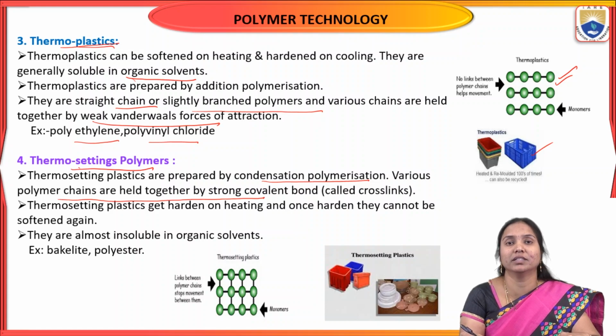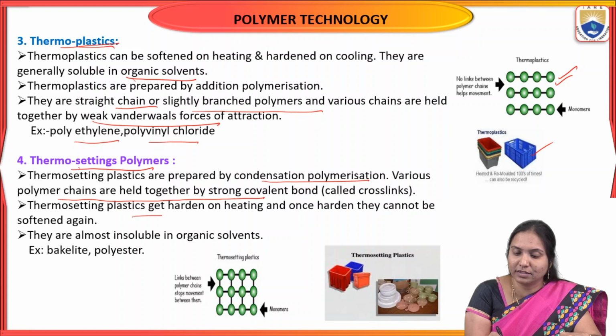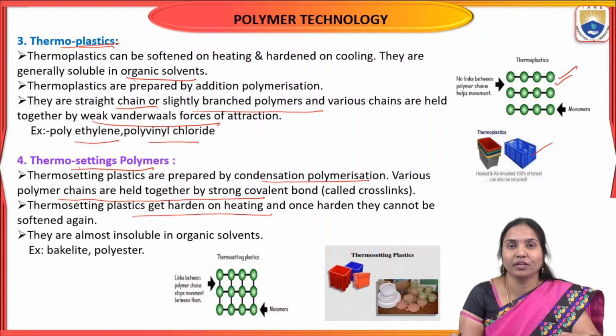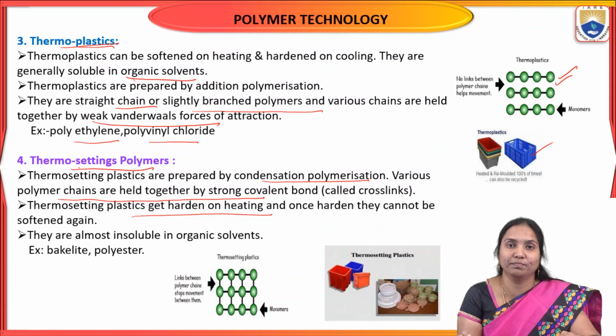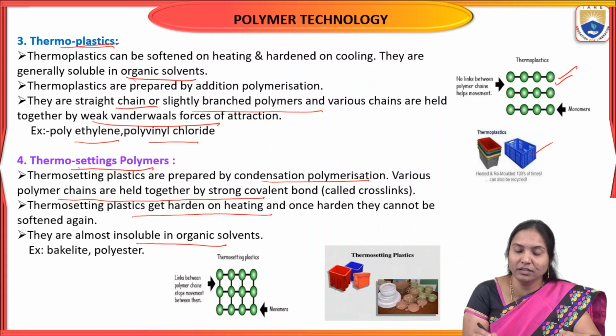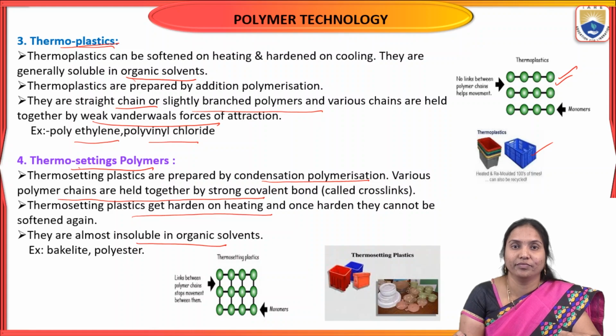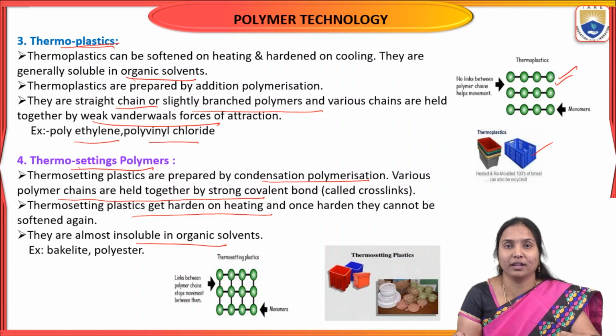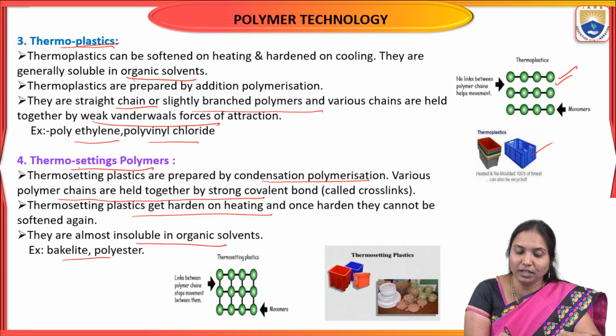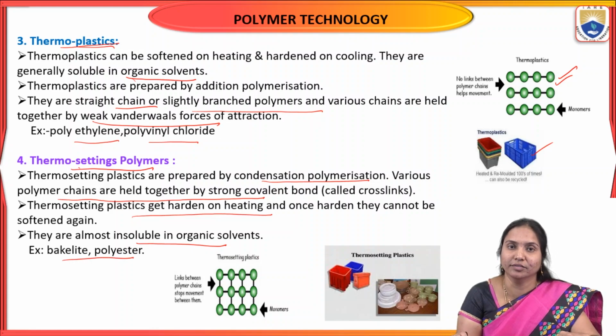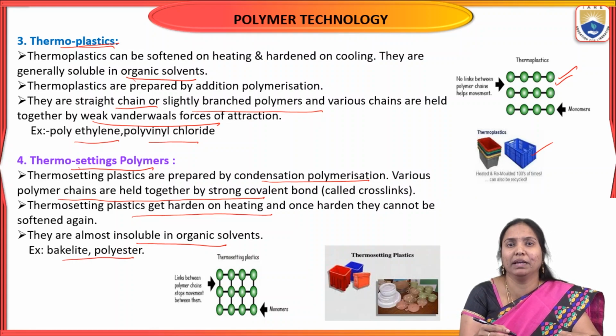This type of polymer is formed by condensation polymerization, and it hardens on heating. Once we convert it to a hard material, we cannot soften it again. This type of plastic is called thermosetting plastic, and it is insoluble in organic solvents. The best examples are bakelite and polyester. We already know bakelite is a cross-linking polymer.